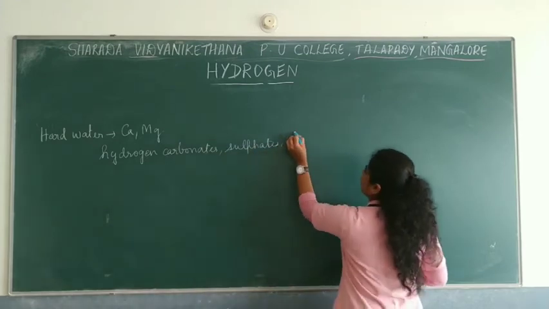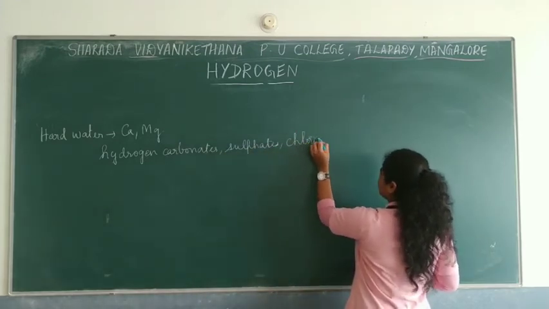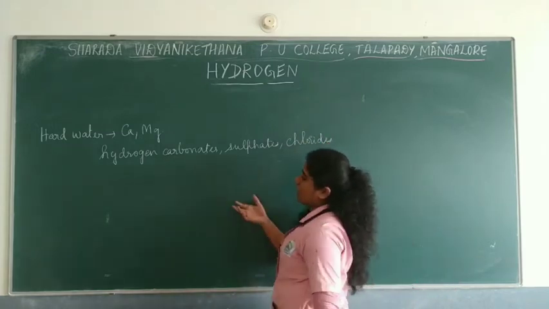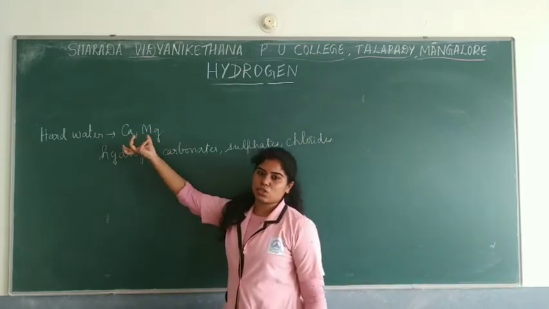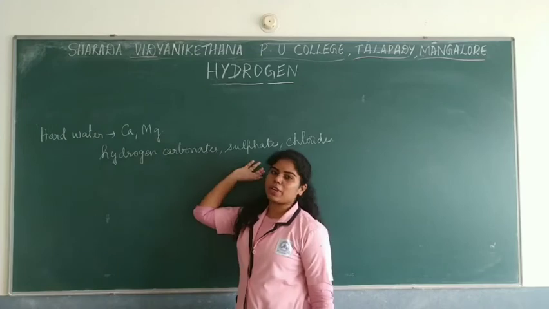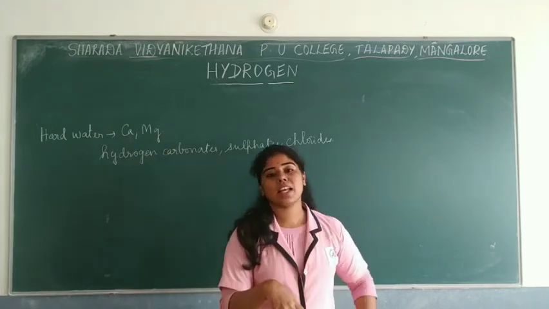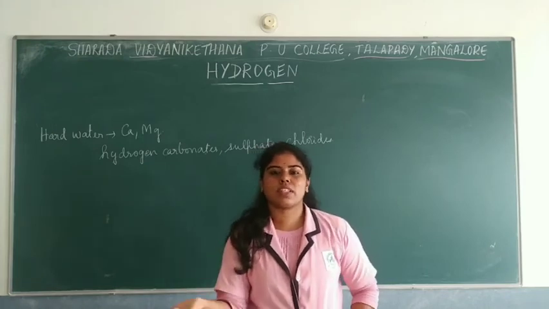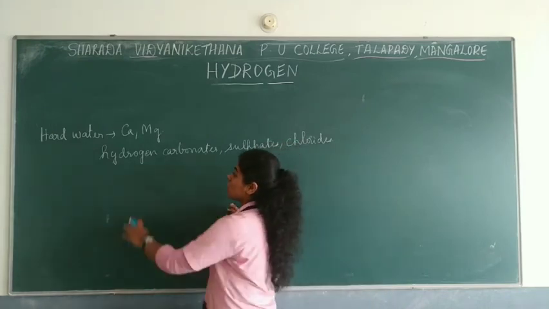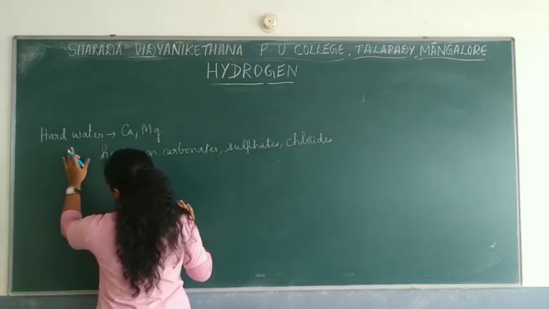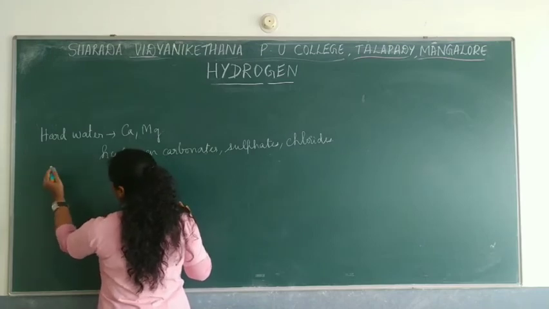If it contains such salts, then it is said to be hard water. If it contains fewer minerals or no salts, then we call it soft water. Due to this hard water, during cleaning it forms scum with soap.